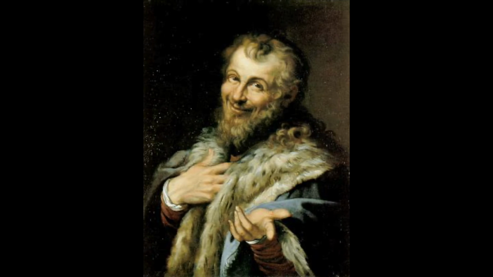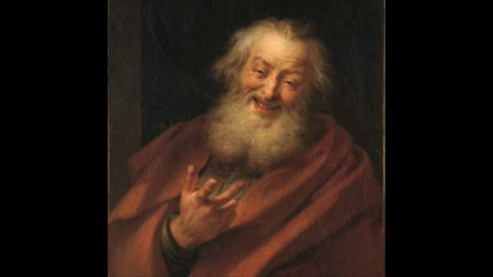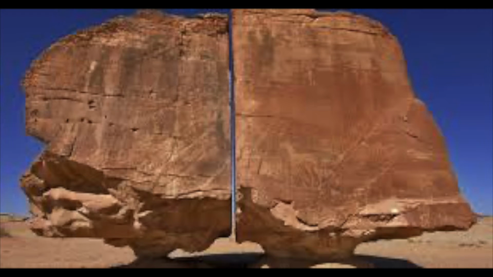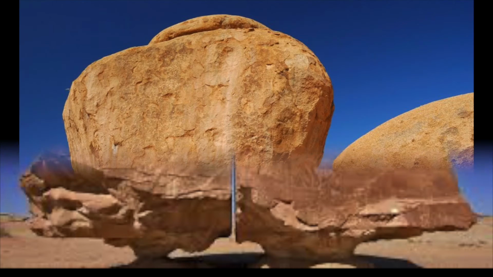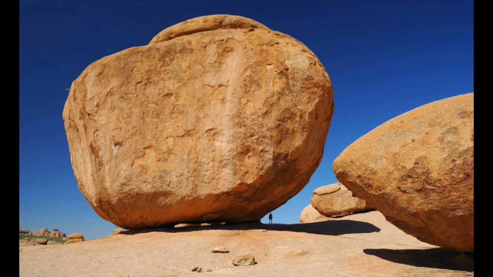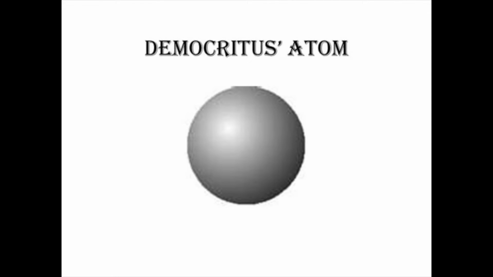The first atomic theorist was Democritus, a Greek philosopher who lived in the 5th century BC. Democritus knew that if stone was divided in half, the two halves would have essentially the same properties as the whole. Therefore, he reasoned that if the stone were to be continually cut into smaller and smaller pieces, then at some point there would be a piece which would be so small as to be indivisible. He called these small pieces of matter atomos, the Greek word for indivisible.